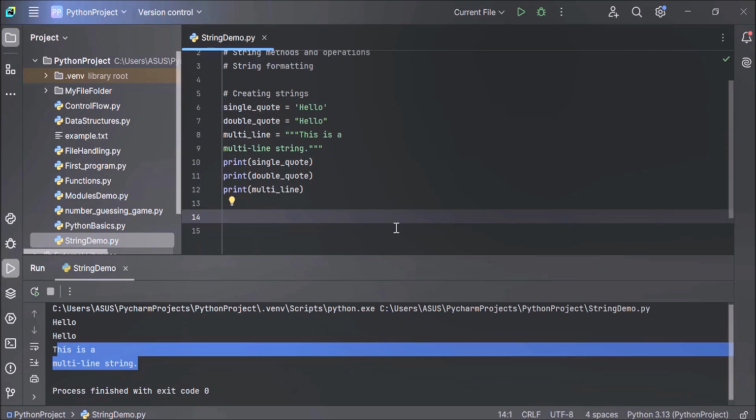Now next is how to access characters in a string. We can access characters in a string using indexing and slicing.